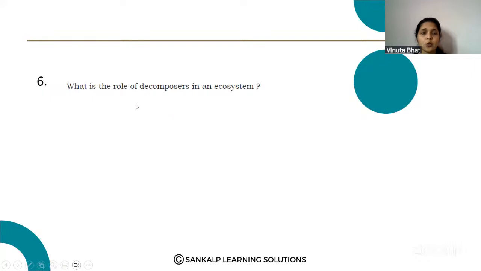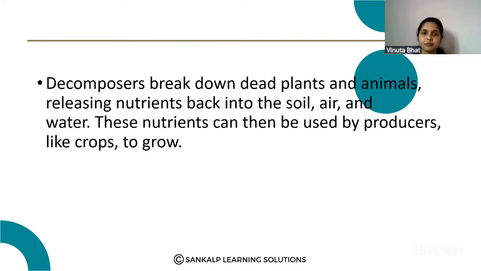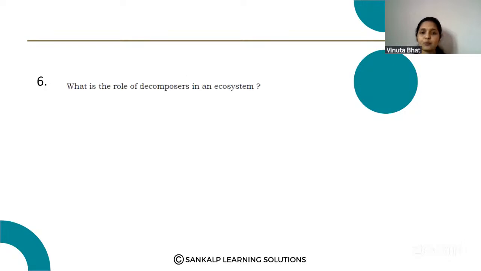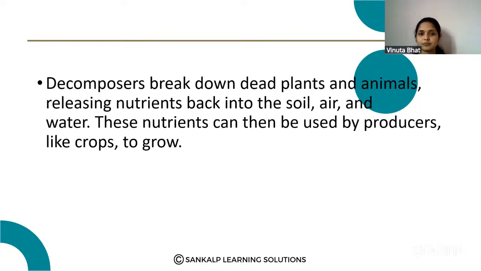Next question. What is the role of decomposers in an ecosystem? Decomposers break down dead plants and animals, releasing nutrients back into the soil, air, and the water. These nutrients can then be used by the producers like crops to grow. Okay, so that is the role of decomposers in an ecosystem.